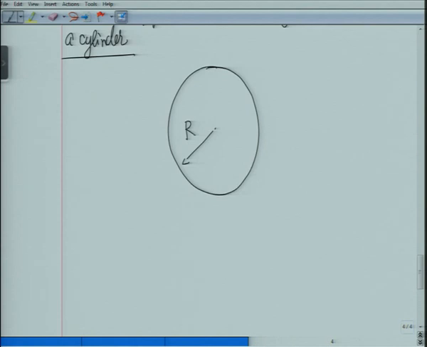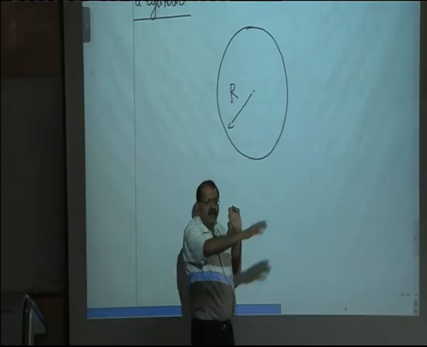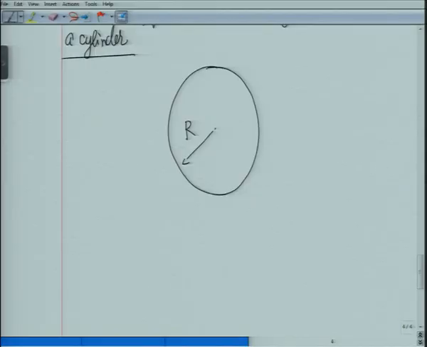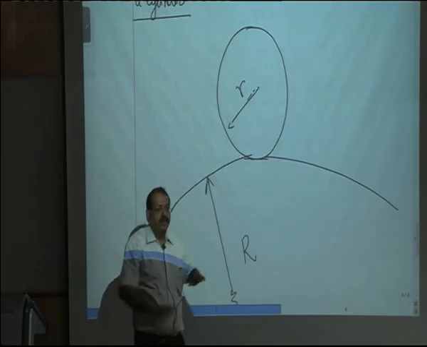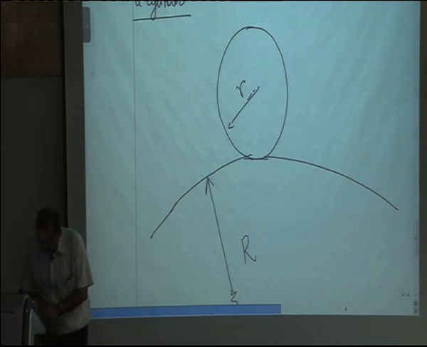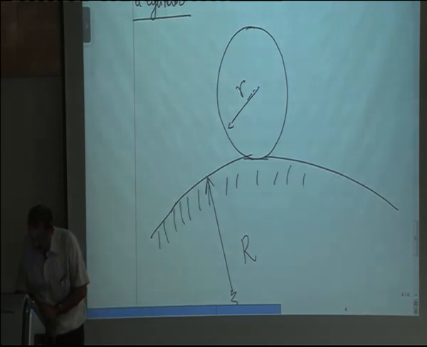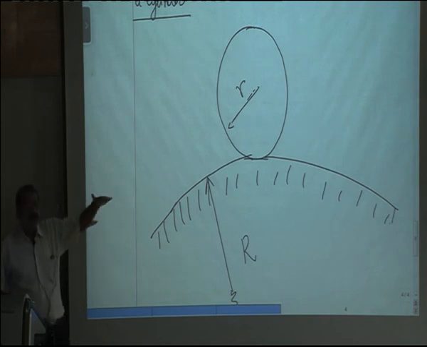When we talk of rolling without slip, that means it is moving on some ground. The difference I will make is I'll make the ground not plane but a circular ground. So, and I'll make a small change. Let me call this small r, and the radius of curvature of the ground below is capital R. The ground below is fixed.